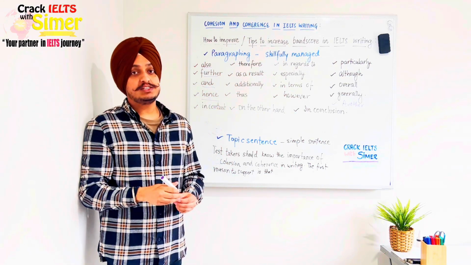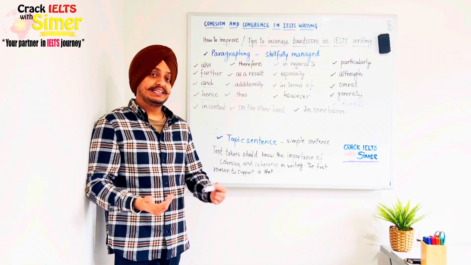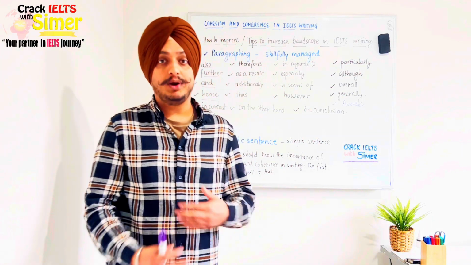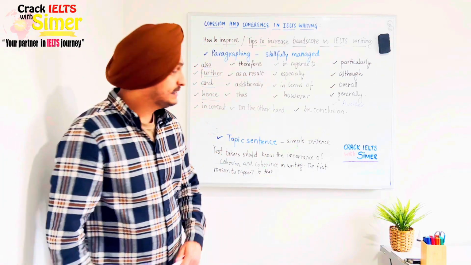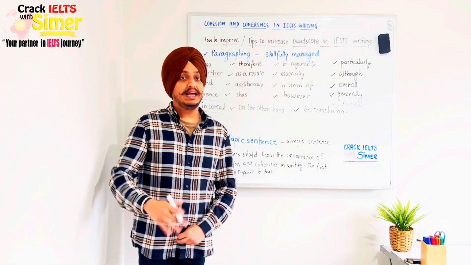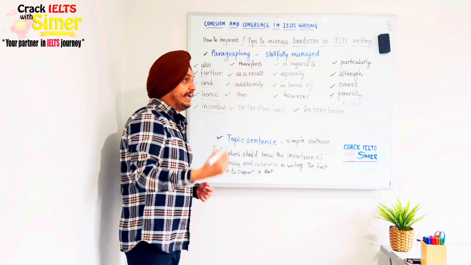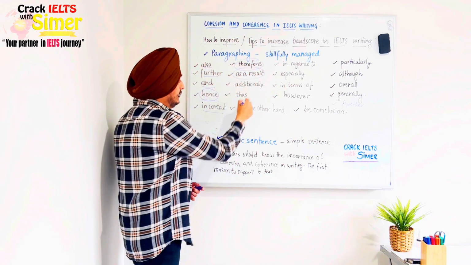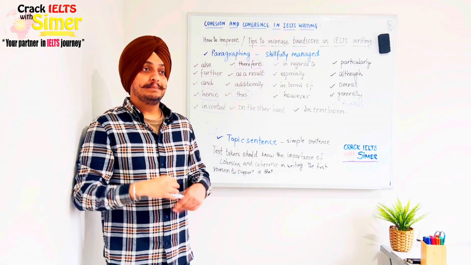Hence. I use hence when I'm writing the conclusion or result of something. So when I'm writing, for example, processes in Task 1 in Academic Writing, or I'm writing an essay and I want to write the result of something, I'll use the cohesive device hence. In contrast, when I'm comparing two things, so I have written something and then I'm going to write the opposite of it, I will say in contrast. Then we have therefore, hence, therefore, as a result, thus. We write these for results, for example, as a result.